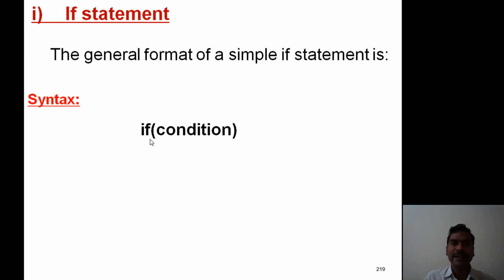So if is a keyword. It must be placed in lowercase characters, followed by, within parentheses, a specified condition. Now this condition is designed based on the type of the application.